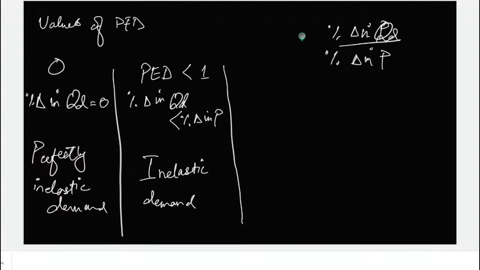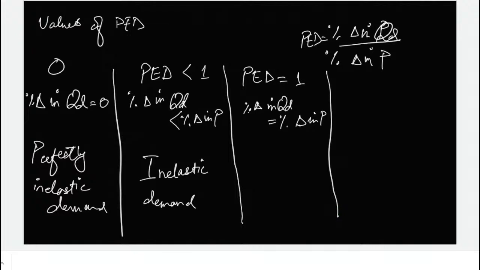PED over here. So PED, we have talked about zero. We have talked about less than one. This is called unitary elastic demand. Both are equal. Unitary elastic, since the answer is one.